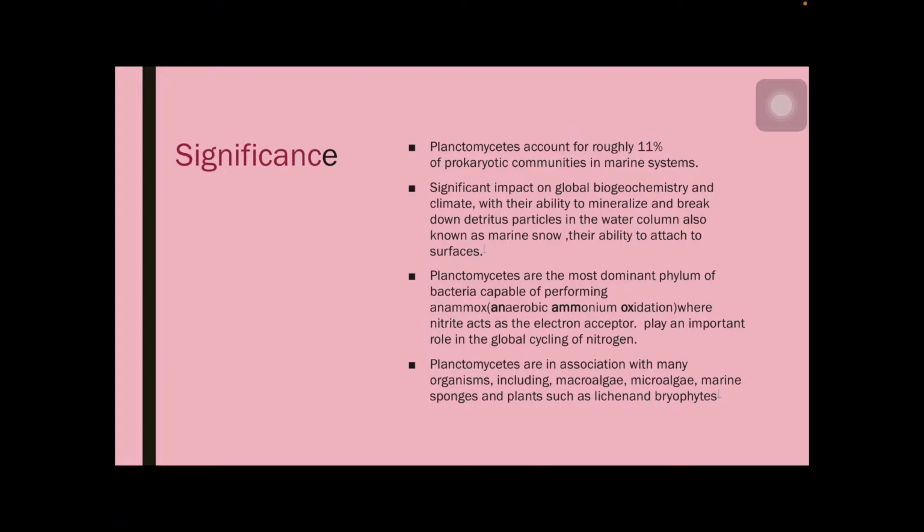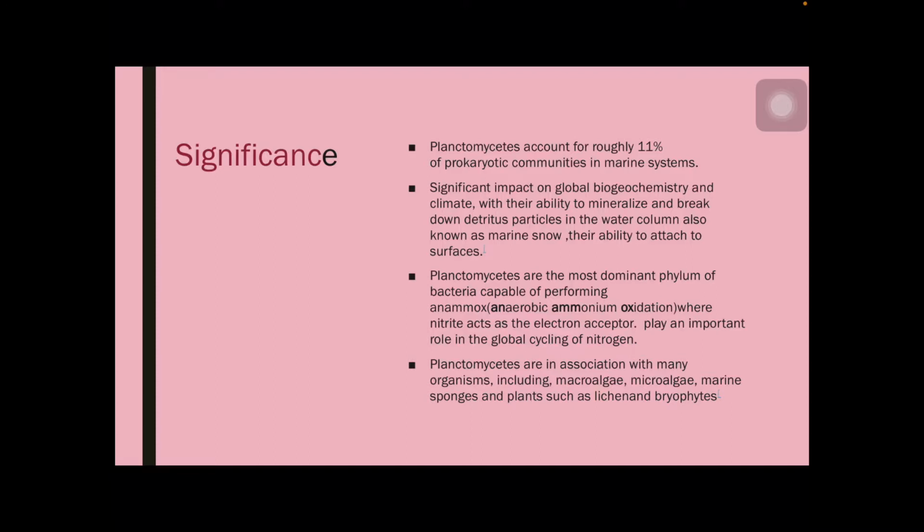Planktomycetes live in association with some other organisms like macroalgae, microalgae, marine sponges and plants, and they live in symbiotic association with them. Briefing about the general features on the whole, they are gram-negative bacteria and they have stalked structures resembling those of Caulobacter. The stalked structures are helpful for the attachment to the substratum.